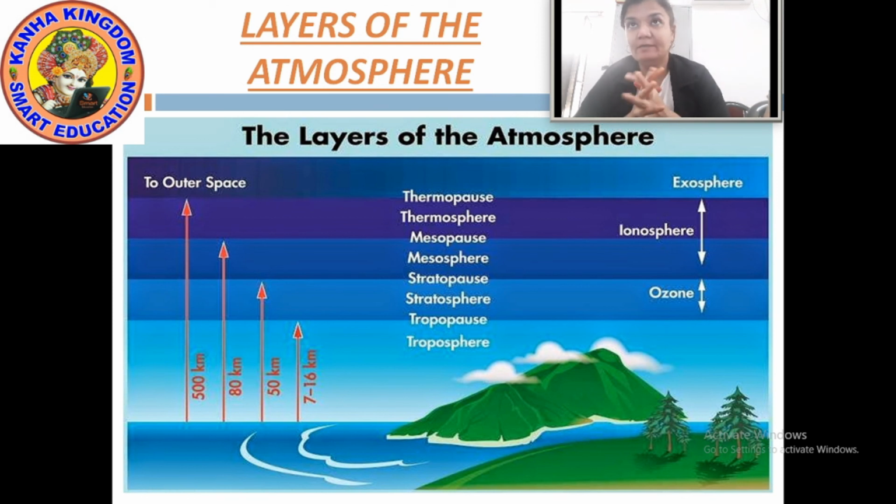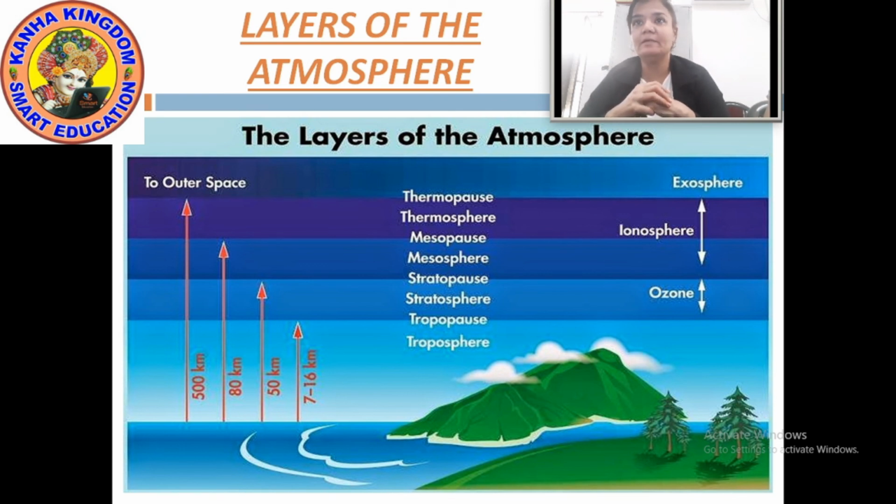Here is the picture in which you can see the layers starting from troposphere, then tropopause, stratosphere, stratopause, mesosphere, mesopause, thermosphere, thermopause. You can see all the layers. And then there is the exosphere, which is the outer space.